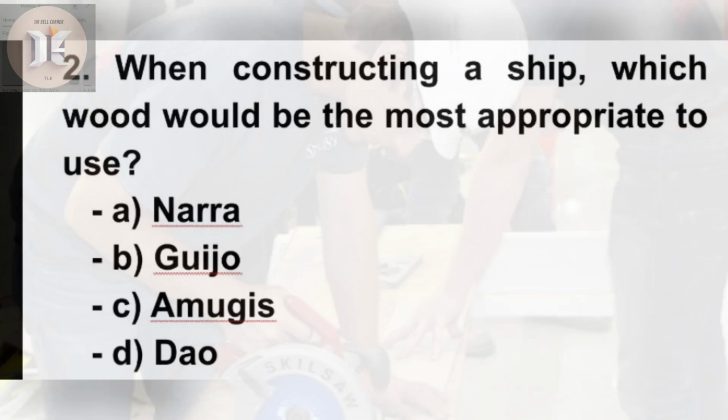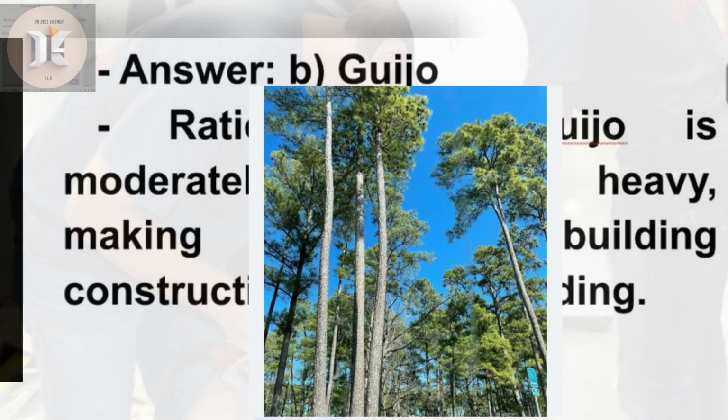2. When constructing a ship, which wood would be the most appropriate to use? A. Nara. B. Giho. C. Amugis. D. Dow. 5, 4, 3, 2, 1. Answer. B. Giho. Rationalization. Giho is moderately hard and heavy, making it ideal for building construction and shipbuilding.